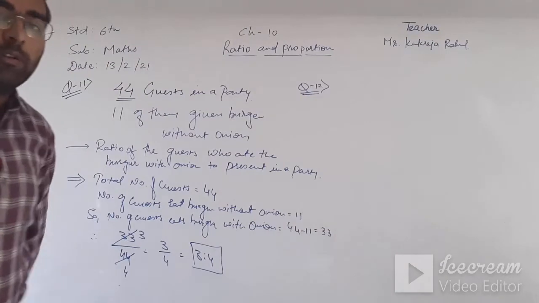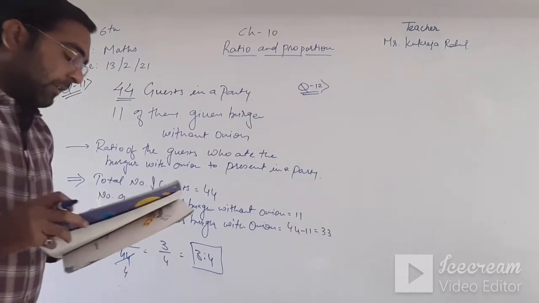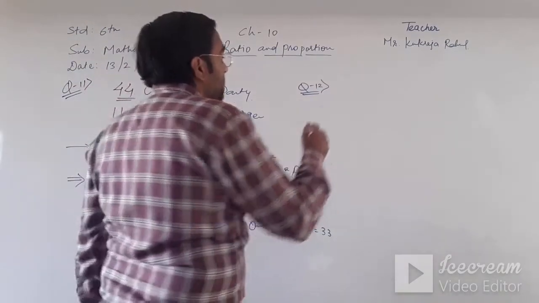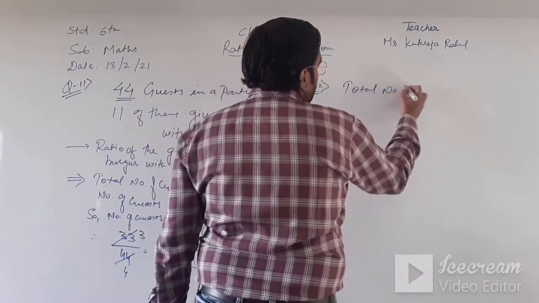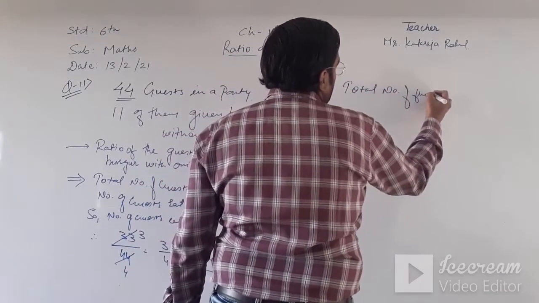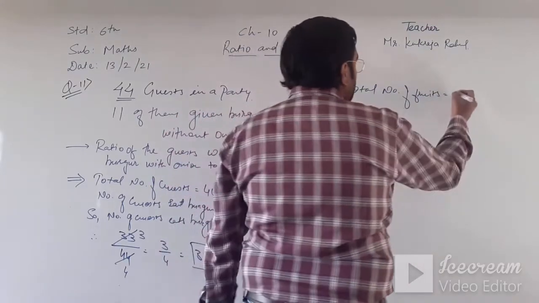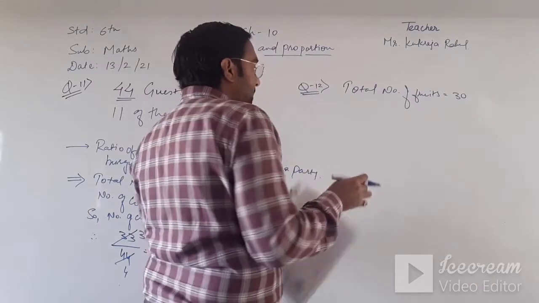Now question number 12. Out of 30 fruits, 13 are mangoes and the remaining are oranges. Total number of fruits equal to 30, and 13 are mangoes.